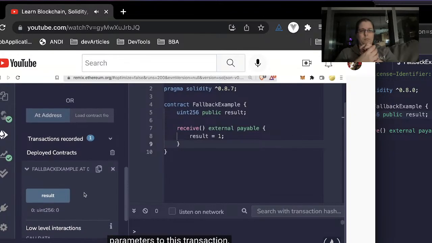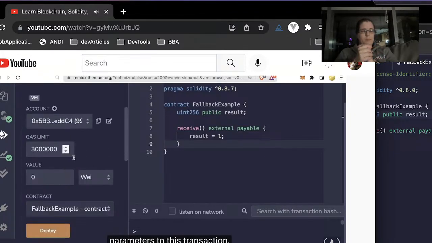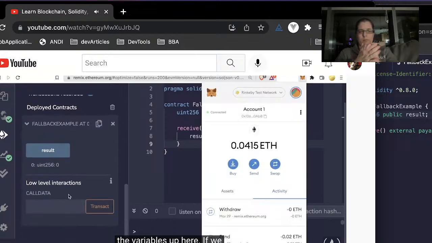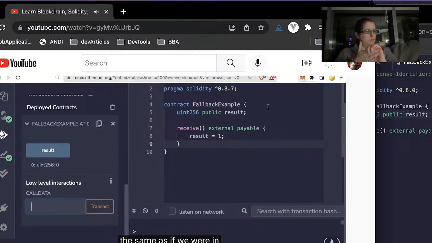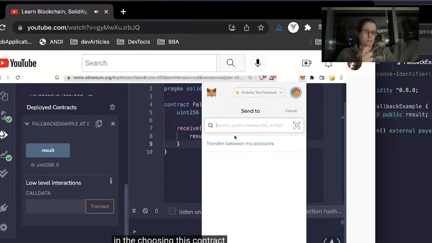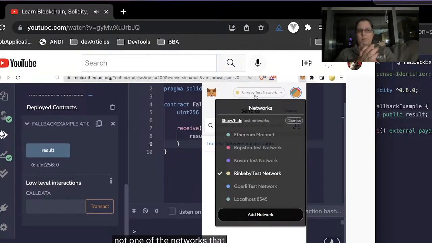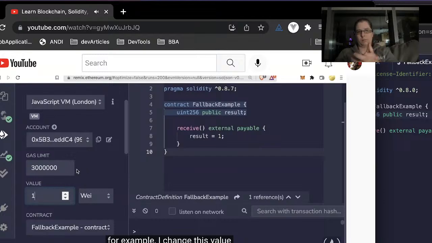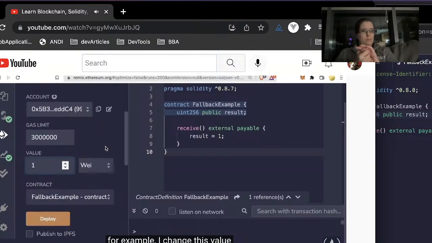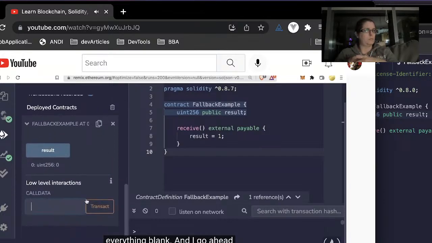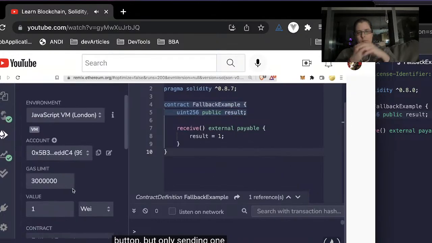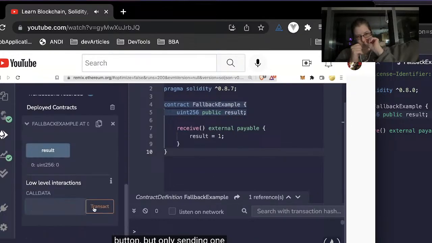And we can add parameters to this transaction by going up here and adjusting the variables up here. If we keep call data blank, it'll be the same as if we were in MetaMask and just hitting send and then choosing this contract address. Again, we can't actually use MetaMask since this is a virtual machine and not one of the networks that we're working with. So if I, for example, change this value to one wei and keep everything blank and hit this transact button, which again is going to be the same as hitting this send button, but only sending one wei, what do you think will happen?